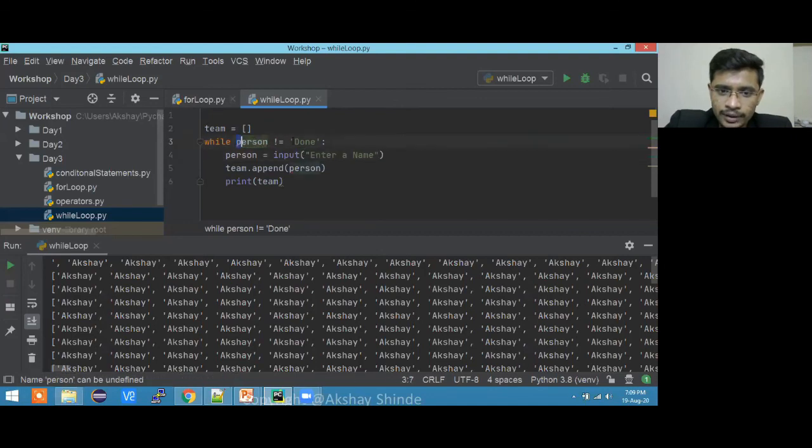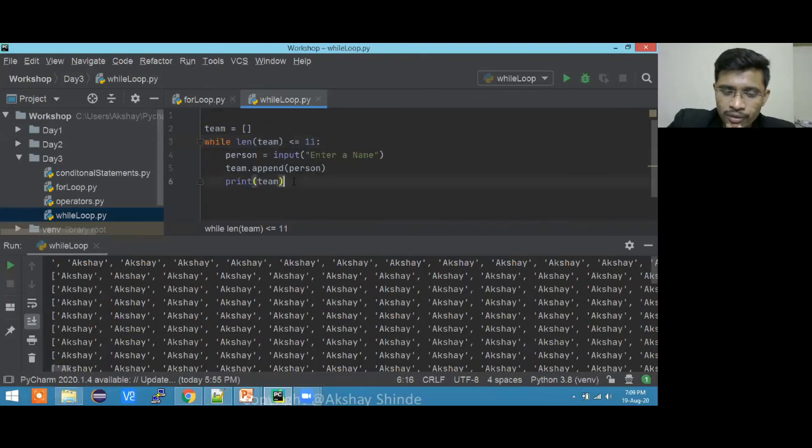And here I need to put the length of this team, because I know the length of my team will not be more than 11, right? So if the length of my team is less than or equal to 11, then only you should go inside. Initially it will be 0. Zero is less than or equal to 11. Yes, it will go inside. Enter a name, so the name will come and it will append and we will print the name. Again it will go and wait for me to input.